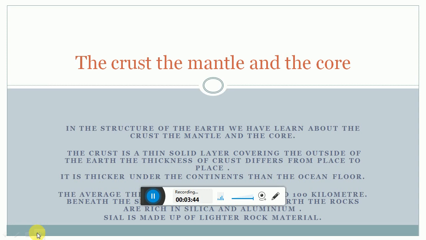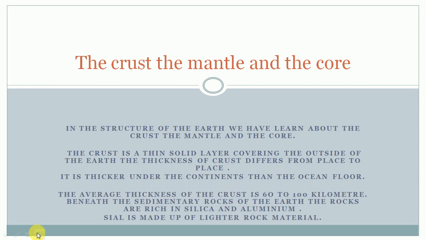Now let's know where the thicker and the less thick layer of crust is found. So it is thicker under the continents than the ocean floors. The average thickness of the crust is 60 to 100 kilometers.